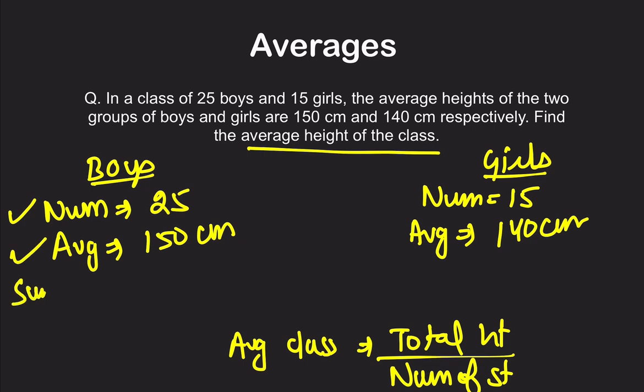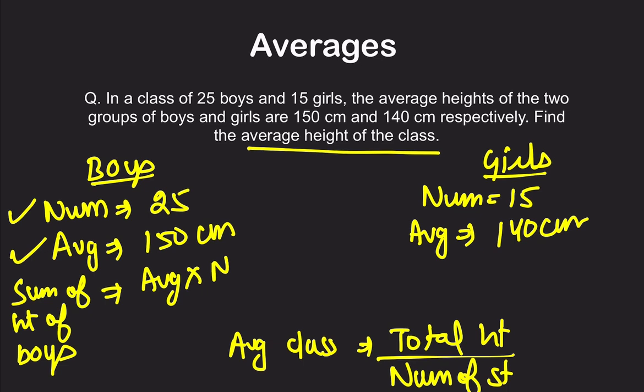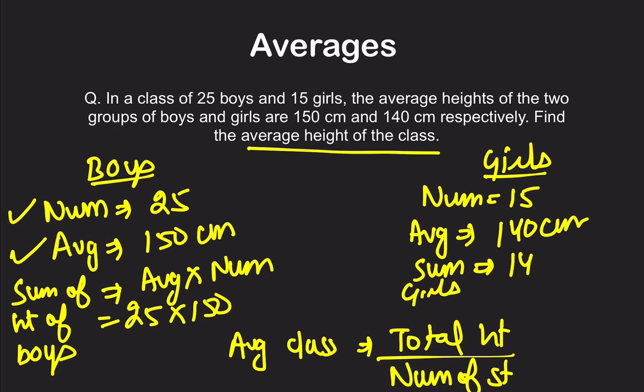To calculate the sum of height of all boys, it is equal to average into number. This is what we have seen. So 25 into 150 is the total sum of height of all the boys. On this side, the sum of height of all the girls will be 140 into 15. I hope this is clear.